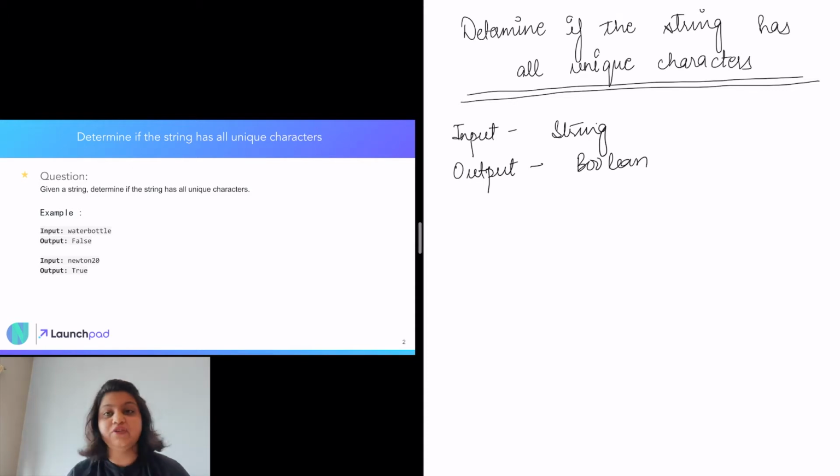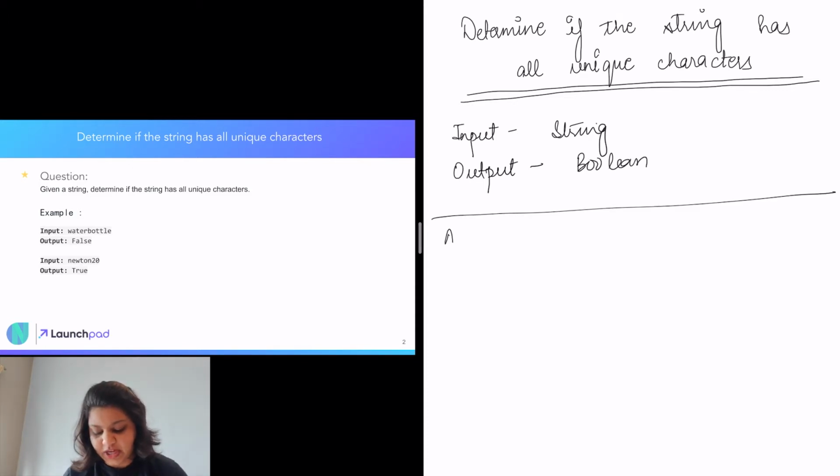Immediately after looking at this problem, the first approach that comes to my mind is that we can take one character and compare it with the rest of the characters and move forward.